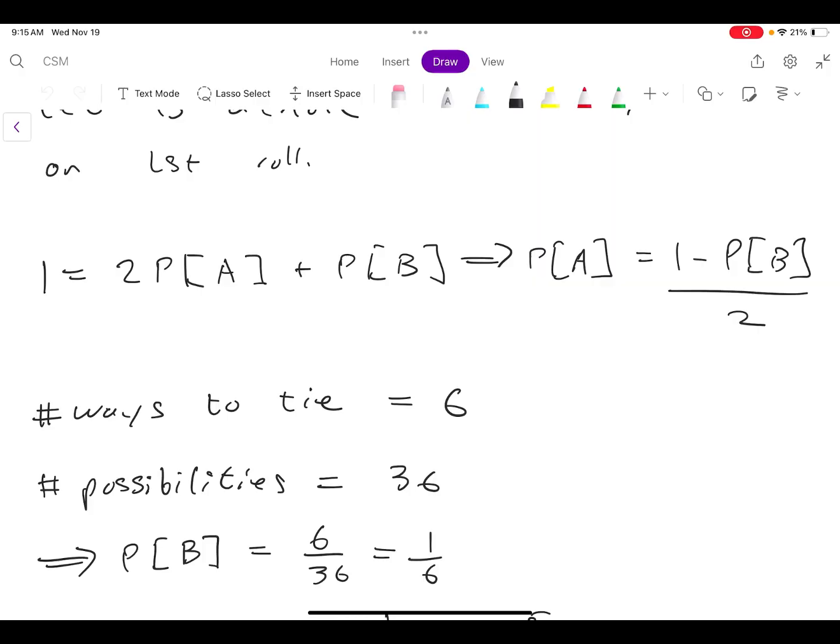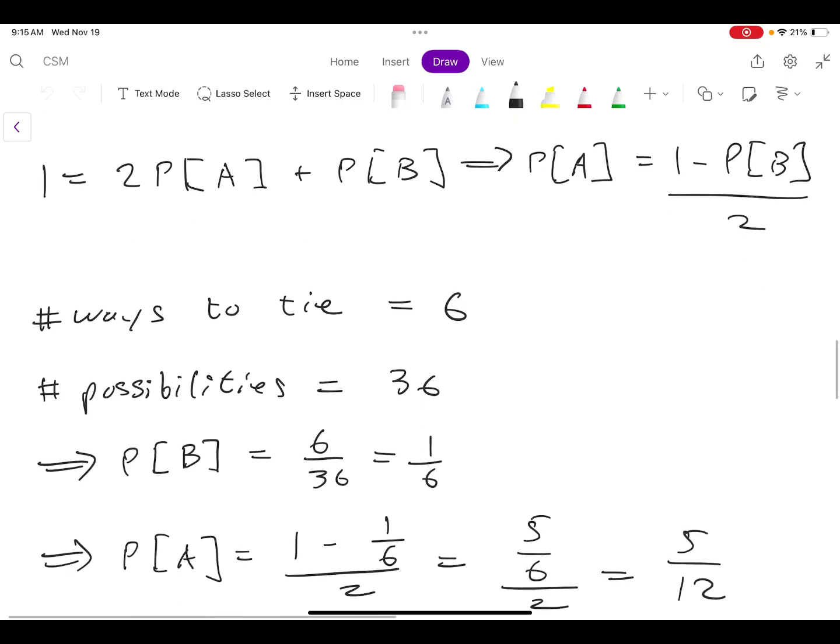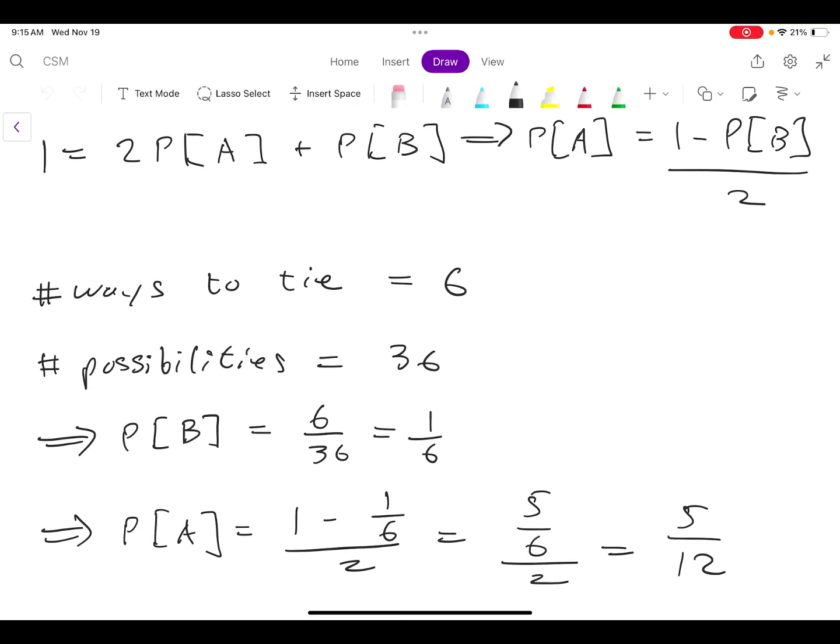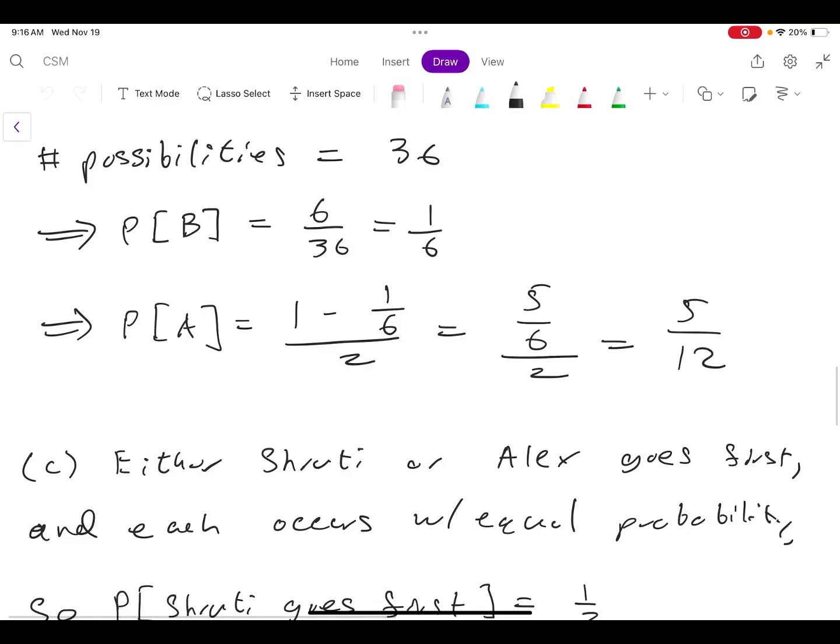So now we just need to find the probability of B, the probability that Shruti and Alex tie. There's 6 different numbers they can roll, and hence 6 different ways that Shruti and Alex can tie. And then there's 36 possibilities, because there's 6 possibilities for Alex and 6 for Shruti, and we multiply them to get 36. Which means the probability of B is 6 over 36, which is 1/6. And we can plug this in to find the probability of A, which is just 5 over 12.